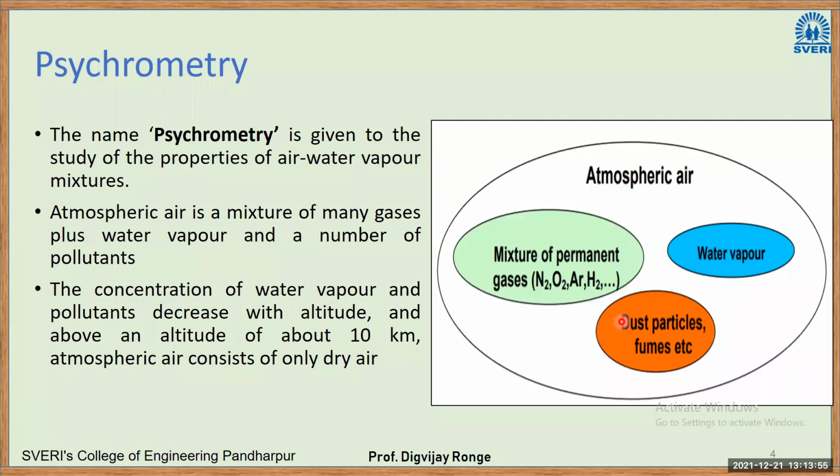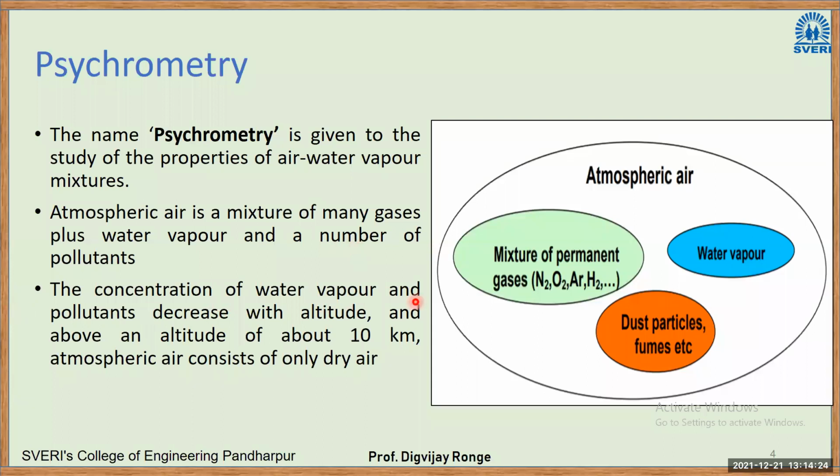Next, we have dust particles. Dust particles are very common to people who are natives of Solapur. We are very familiar with this kind of environment. Then next are fumes or pollution, etc. So atmospheric air is a combination of all these elements. It says that atmospheric air is a mixture of many gases plus water vapor and a number of pollutants.